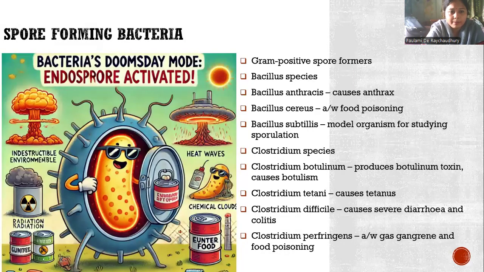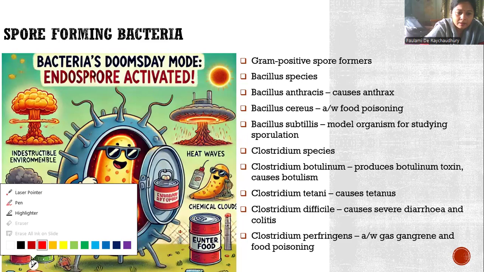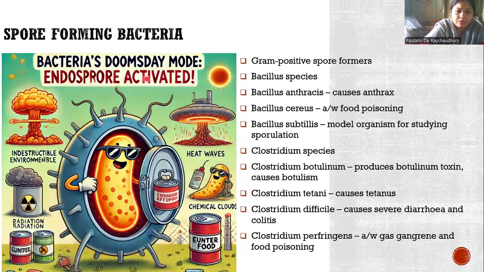So what are the spore forming bacteria? Say it is the bacteria's doomsday mode. Endospore activated. There is indestructible environment, radiation exposure, different chemicals which are harmful to the bacteria, heat waves, chemical clouds, food deprivation. Then it encloses itself as the endospore.